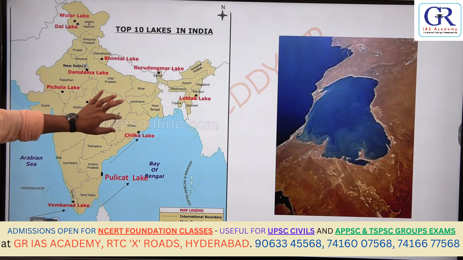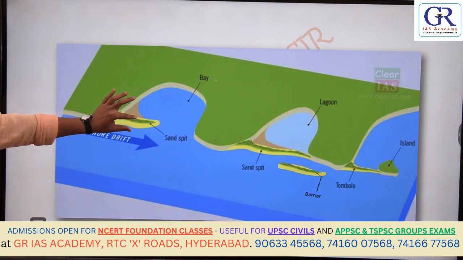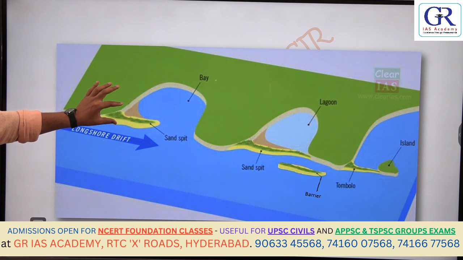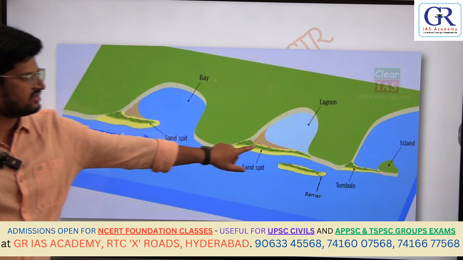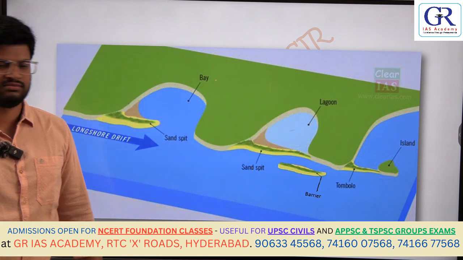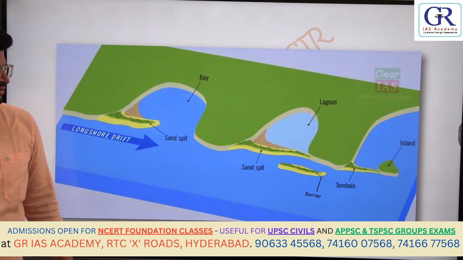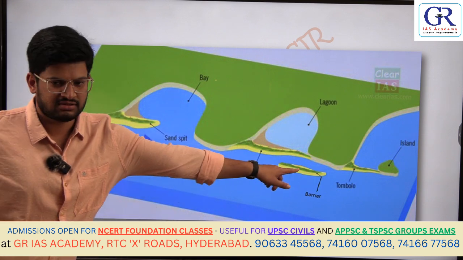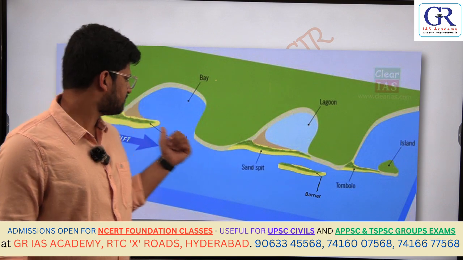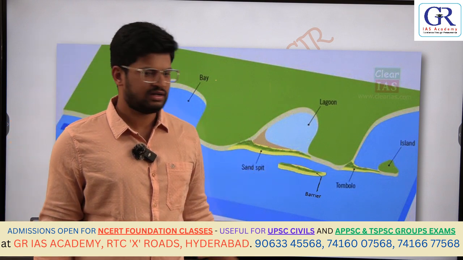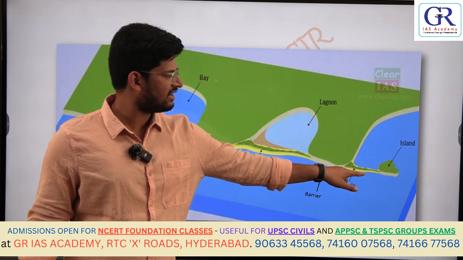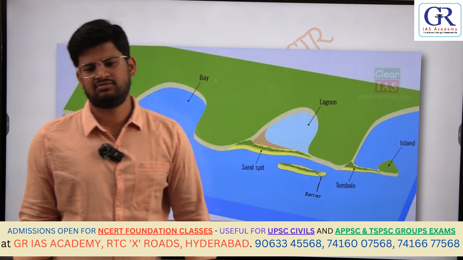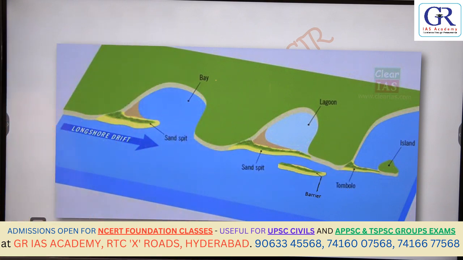This is a spit, extending part of the land towards the sea. This is the enclosed part, now called a lagoon. Clear? This is a sandbar, this is a spit, this is a lagoon, and what connects an island to the mainland? Tombolo. Is it clear, everyone?